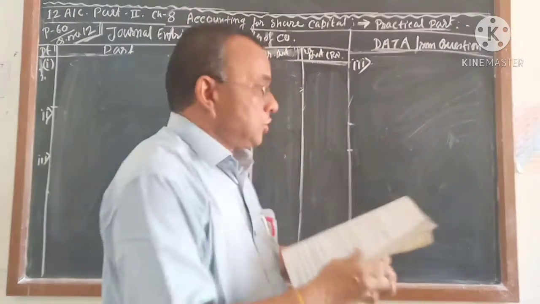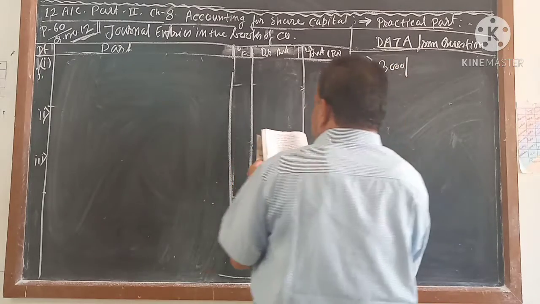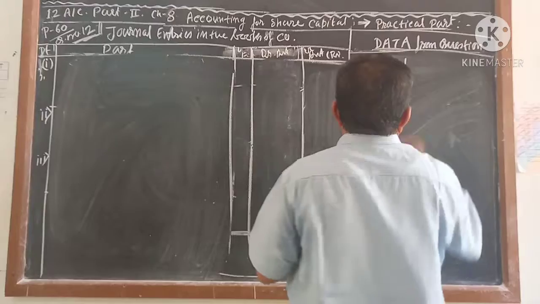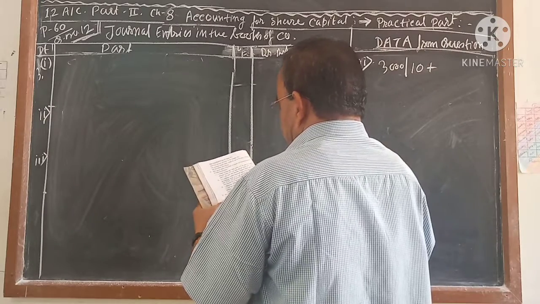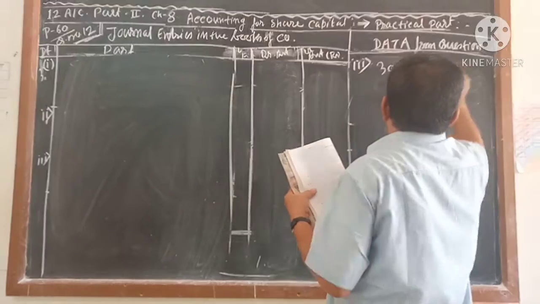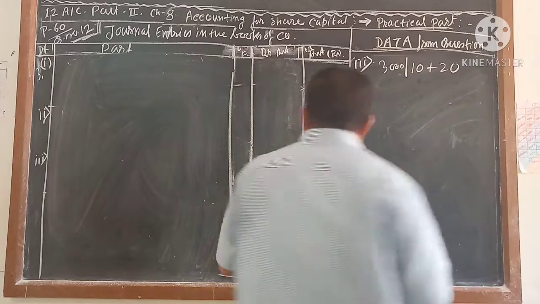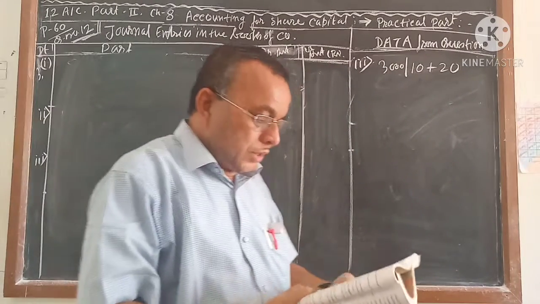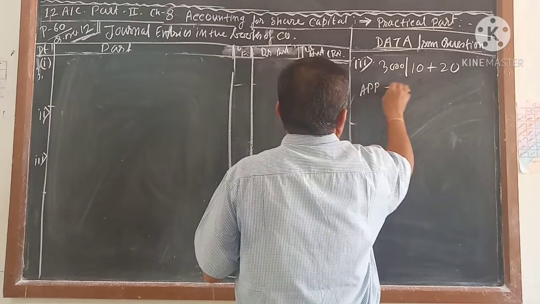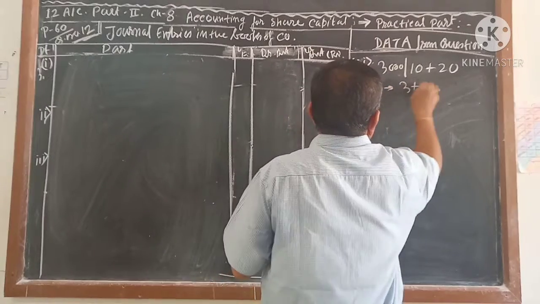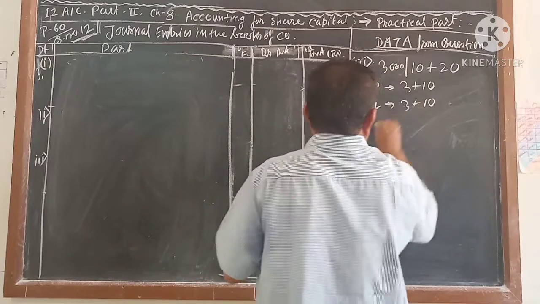So how many shares is the company going to cancel? 3,000. What is the face value? It is given the face value of rupees 10, and the premium is given 10 plus 10, 20. So you can write it here: 3,000 shares, face value of rupees 10 and premium of rupees 20. What is given here? The application money, how much? 13, 3 plus 10. Allotment how much? Also 13, 3 plus 10.